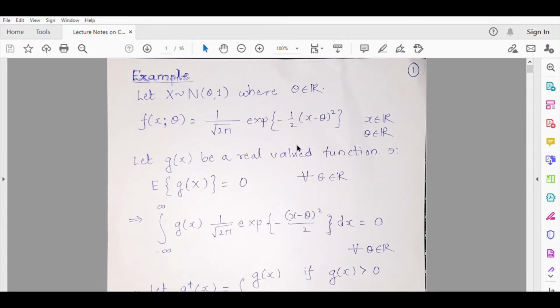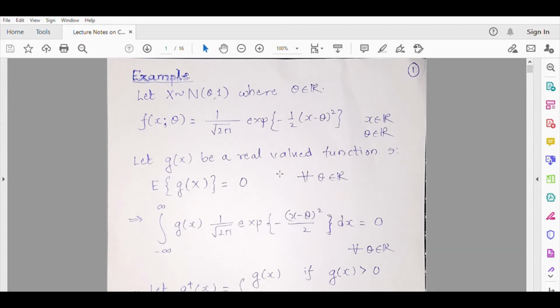Hello students, so let us consider some examples in this lecture. Examples dealing with completeness. So let us first consider the normal(theta, 1) distribution. Let us check whether the family normal(theta, 1), where theta is real, is a complete family or not. So this is the PDF of the normal distribution with mean theta and variance 1.